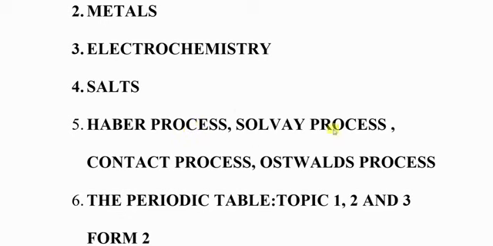The next one is the Solvay process in form 2, where we manufacture sodium carbonate. You should also have that at your fingertips if you really want to score marks in paper 2. Another process that you must know is the contact process. The contact process is the industrial manufacture of sulfuric 6 acid. So in sulfuric acid, you must know the raw materials, the catalyst used in the contact process, why impurities are removed, and the reaction in the catalytic chamber. You should know all of those things.